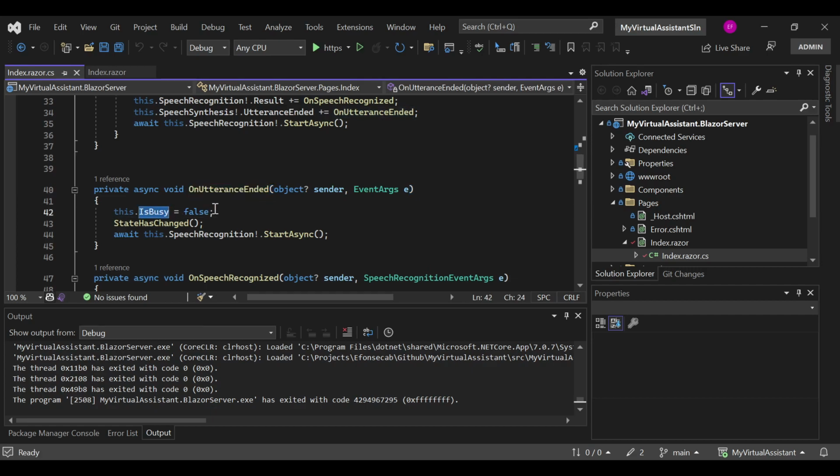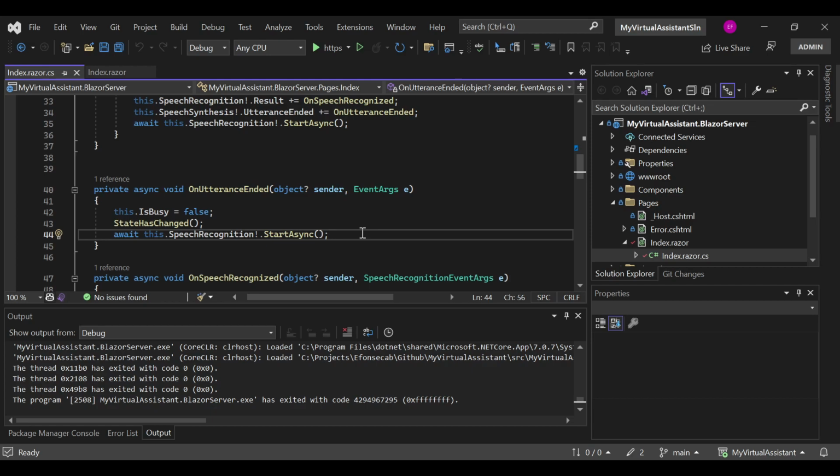Where we set busy equals false, and this is for the spinners to stop showing, right? But you see that in here we also invoke the StartAsync of the speech recognition. This is so after the application has finished giving us the audible response, we need to ask it to start listening to us again so we can continue using the application normally, right?